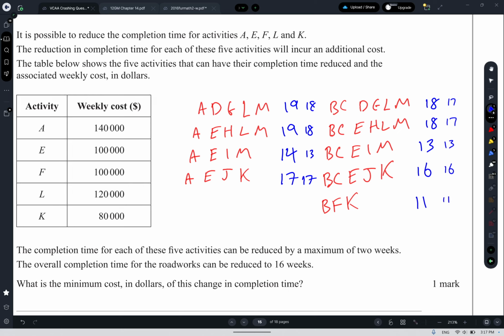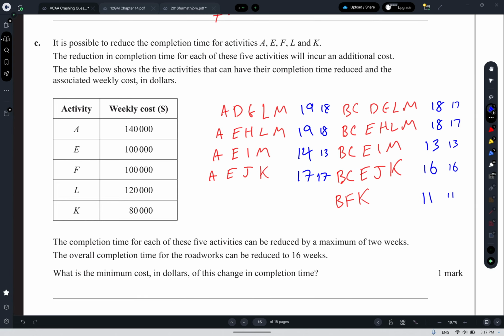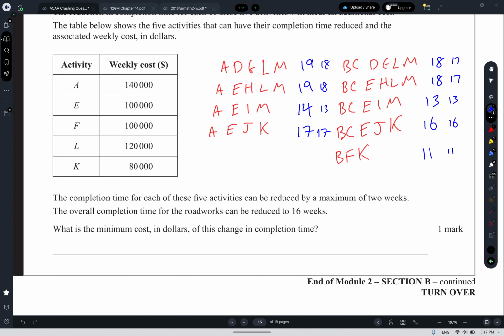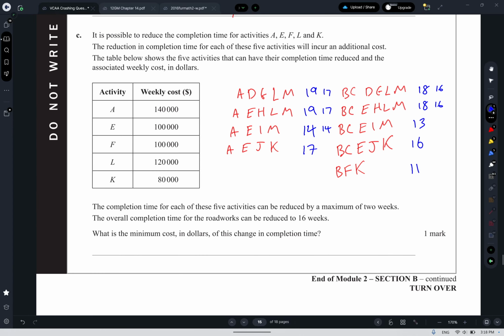And then it looks like the paths that were critical are again critical, so we're going to reduce L by another one. So that would make that 17, 17. And then that shouldn't have reduced actually, that should stay as 14. I'm going to write the ones that didn't change, I'm just going to not change them. And so that's now both 16, 16 for those two. That one won't change, that one won't change, and that one won't change. So, again, we want to get it down to 16. We've done L by 2, that's our only choice.